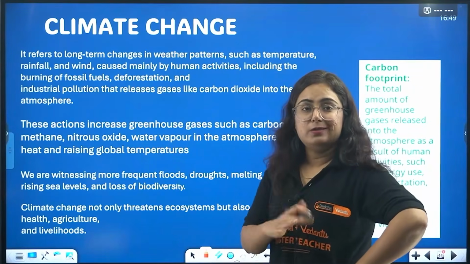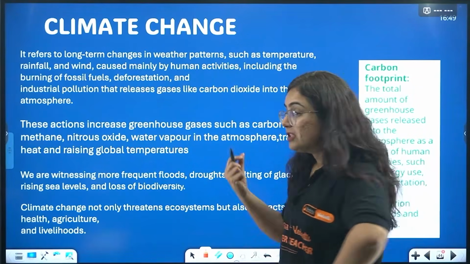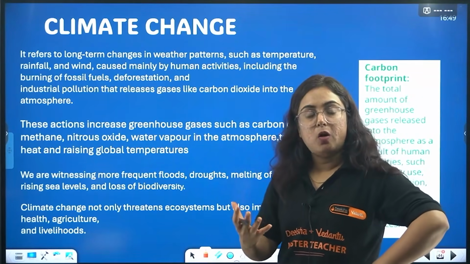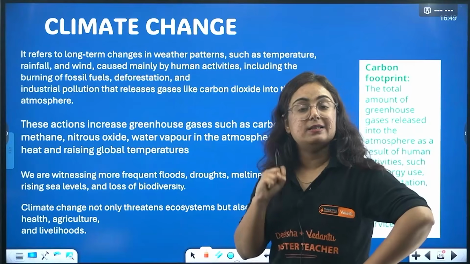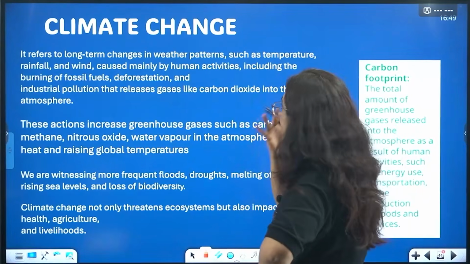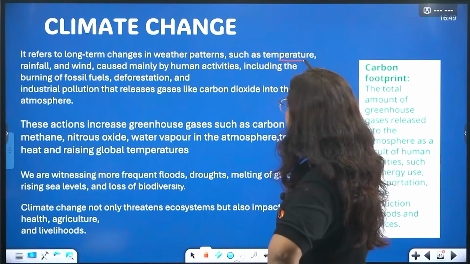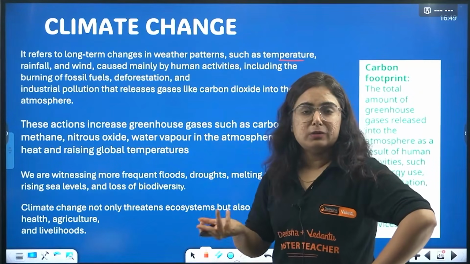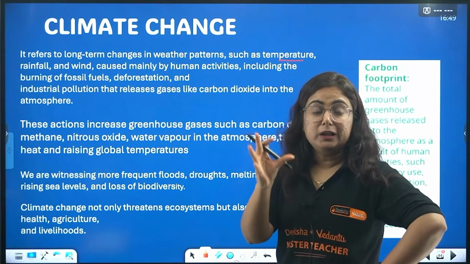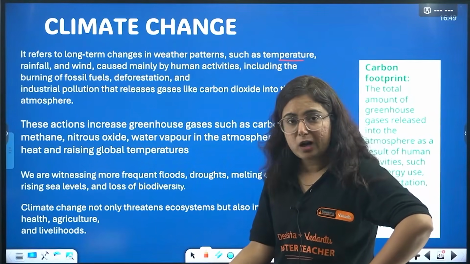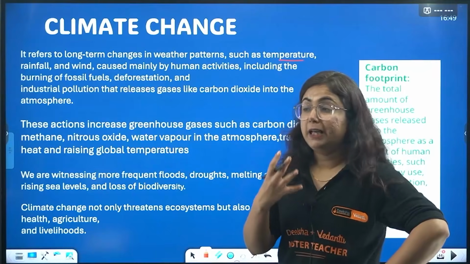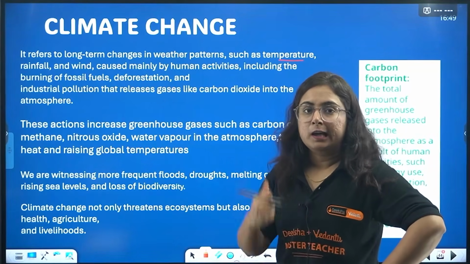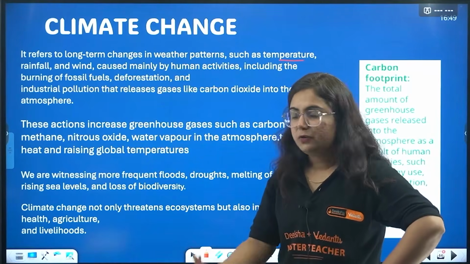It changes the weather patterns, it changes the climate. Like we just saw, climate change over 30 years and more. If these frequent changes go on, it will create a negative impact, not a positive one. It will affect the timings of temperature. Sometimes rainfall happens at odd times of the day. The winter season is extremely cold nowadays, and the summer season is very harsh. Scorching heat was witnessed this time in the northern parts of India.